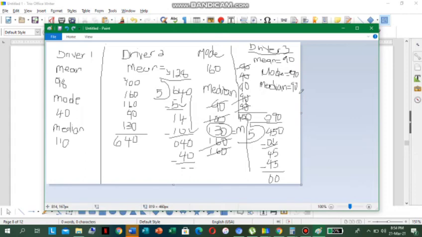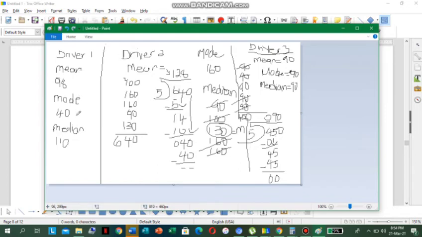So which one of them would you let go if you were the boss? Let's see, for driver 1, the mean is 98, the mode is 40, the median is 110.